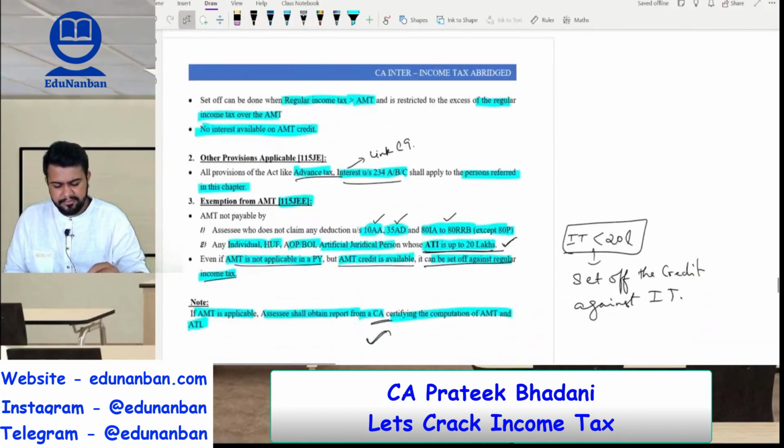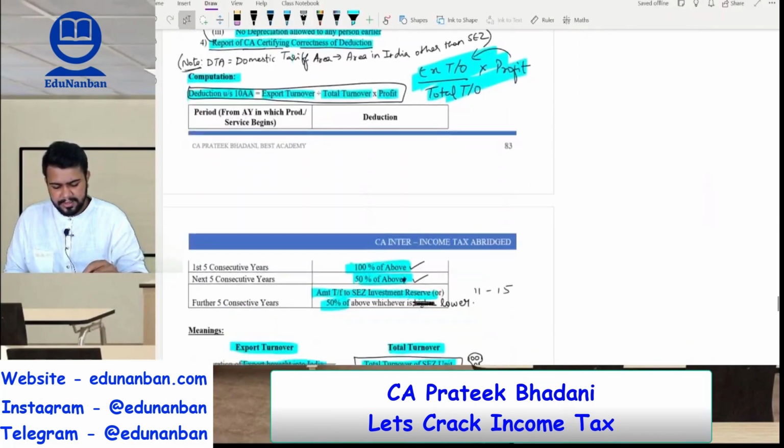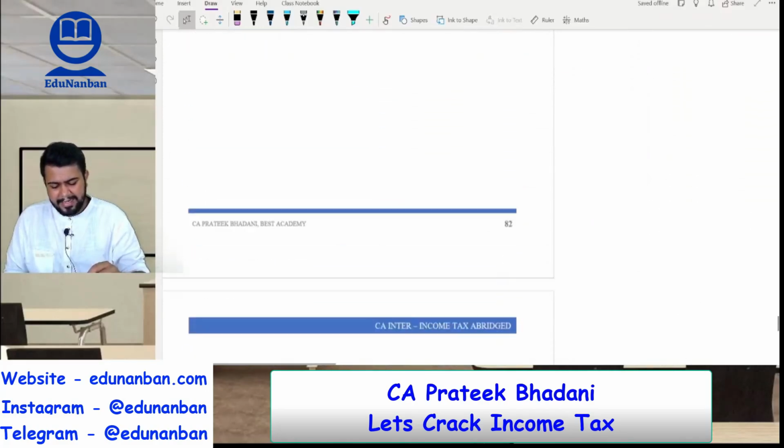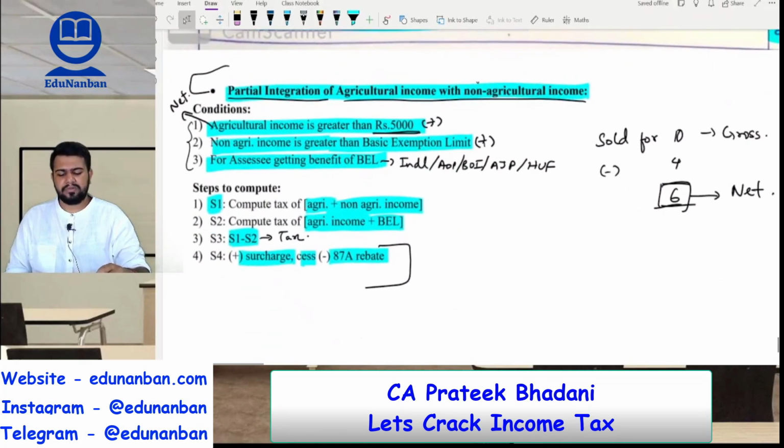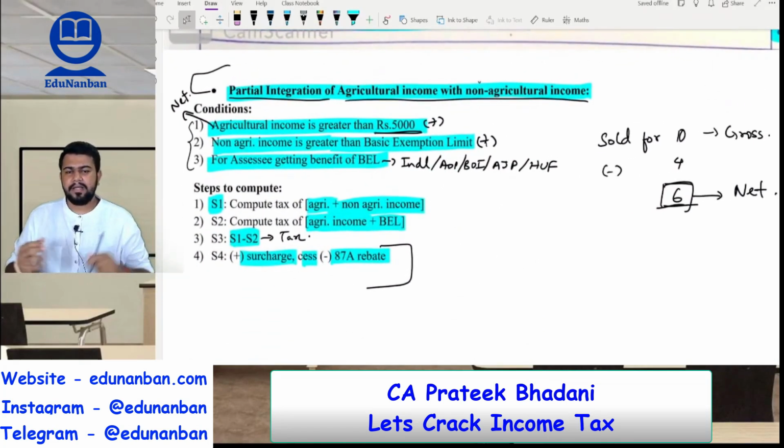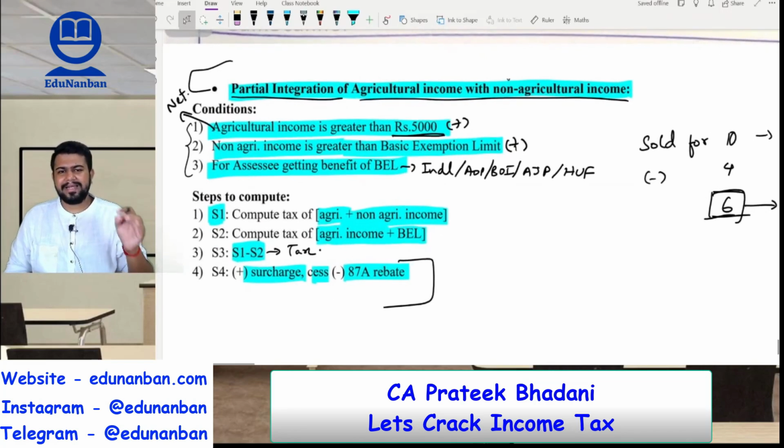Then in agricultural income, we studied the concept of partial integration. I told you in class that the government is not happy giving so many benefits to the people. The government is telling you, you are getting the benefit of basic exemption limit also, you are getting the benefit of slab rate also, and you are getting the benefit of agriculture income exemption also. So they cannot tolerate this. Hence, they are telling that whatever agriculture income is earned, that much they will block it in the slab. That much slab rate benefit will not be given to the assessee. I gave you a detailed example in class.